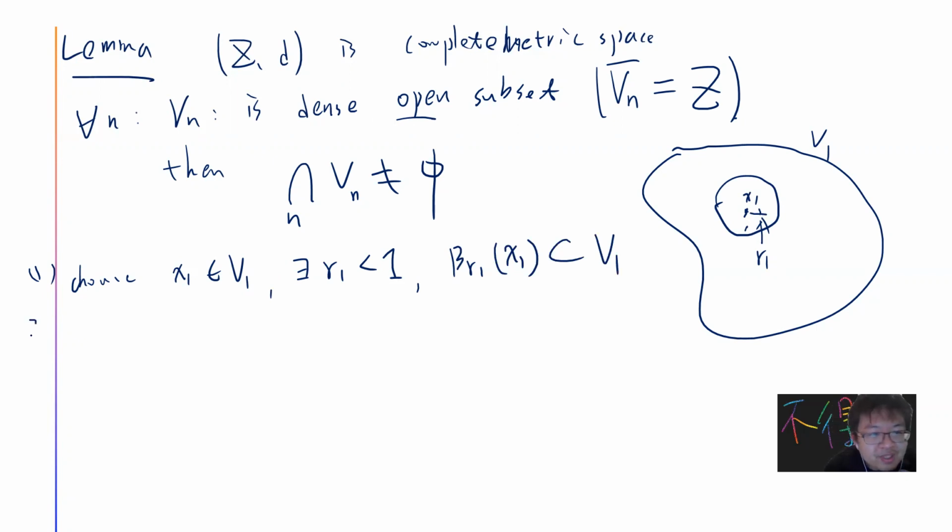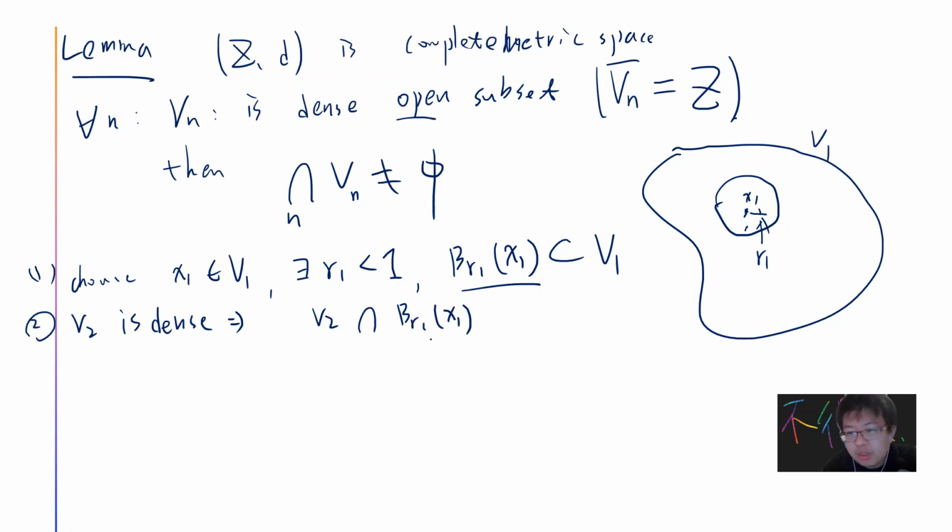This ball is open, and V2 is also dense. So you know that the intersection of V2 with this ball B_R1(x1) must be non-empty, and it is open, because the open ball is open and V2 is open. That means you can choose x2 belonging to V2 intersection B_R1(x1). Let's say this is x1, this is R1, and you choose x2 here.